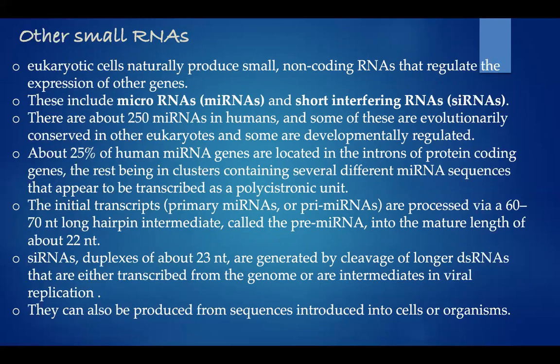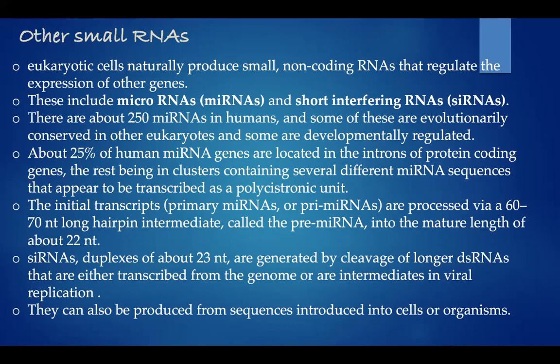There are about 250 miRNAs in human, and some of these are evolutionarily conserved in other eukaryotes, and some are developmentally regulated. About 25% of human miRNAs are located in the introns of protein coding genes, the rest being in clusters containing several different miRNA sequences that appear to be transcribed as a polycistronic unit.